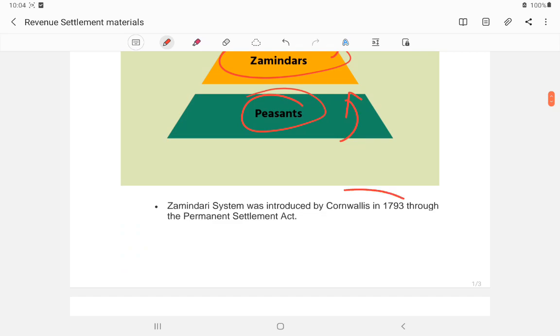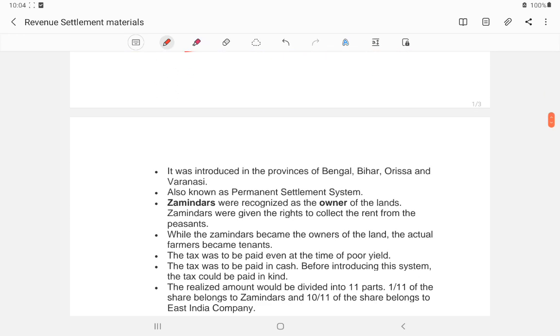The zamindar system was introduced by Lord Cornwallis in 1793 through the Permanent Settlement Act, in the provinces of East India, that is Bengal, Bihar, Orissa, and Varanasi. It is also known as the Permanent Settlement Act. The zamindars were recognized as the owners of the land and were given the right to collect rent from the peasants.